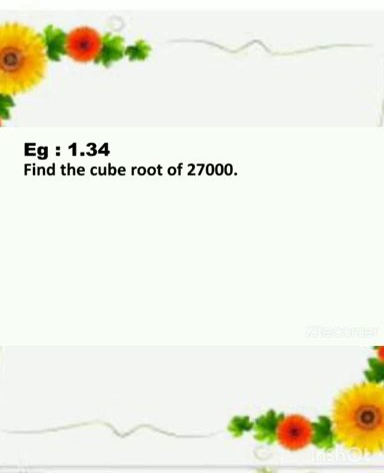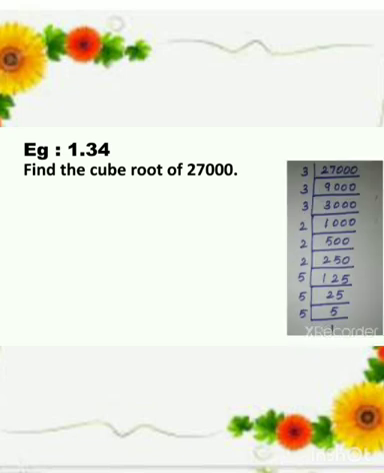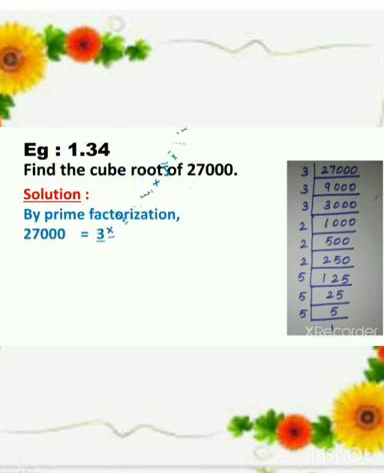Then example 1.34. Find the cube root of 27,000. Here also we are going to use the prime factorization method. The factorization I already did. Solution. By prime factorization, 27,000 equals 3 three times, 2 three times and 5 three times.